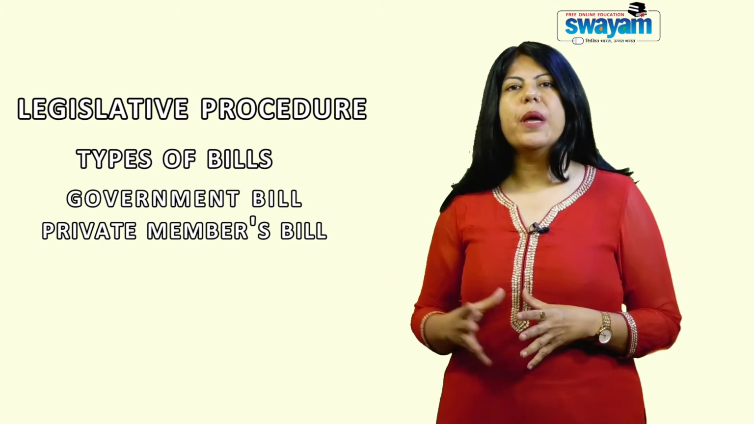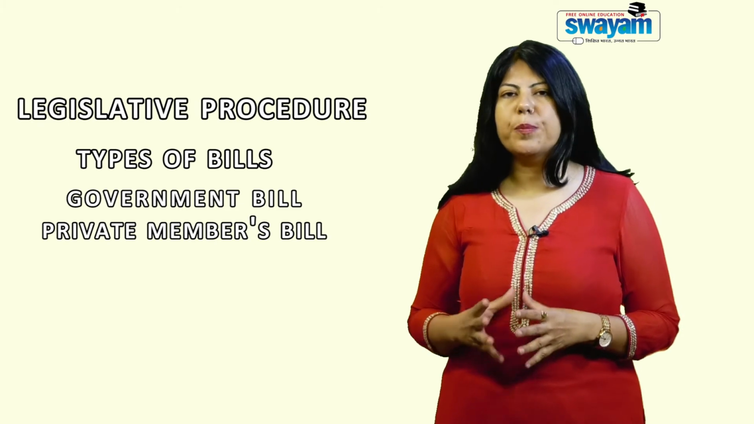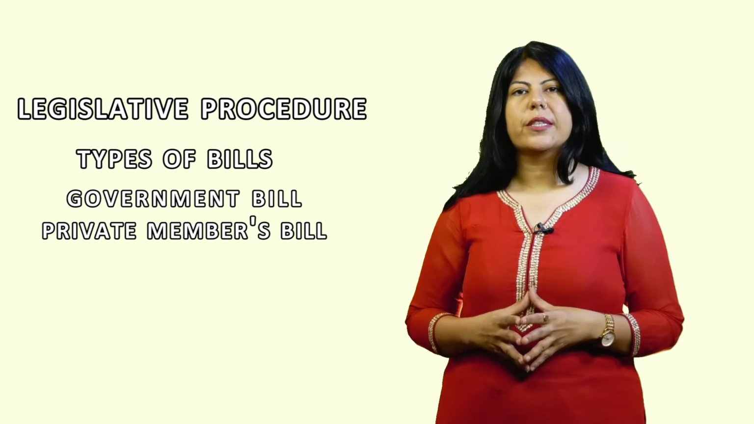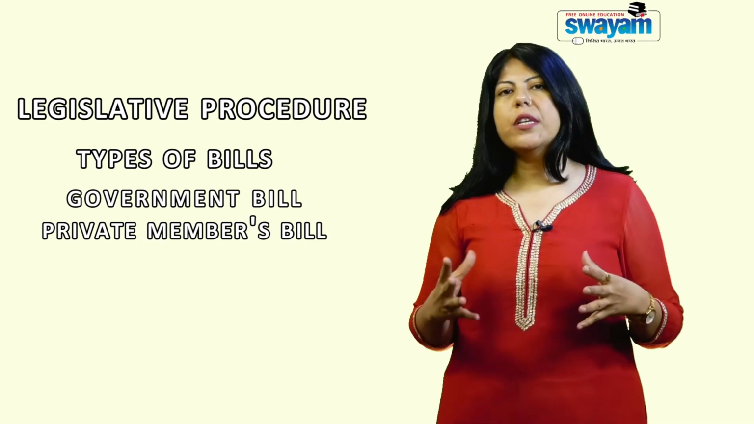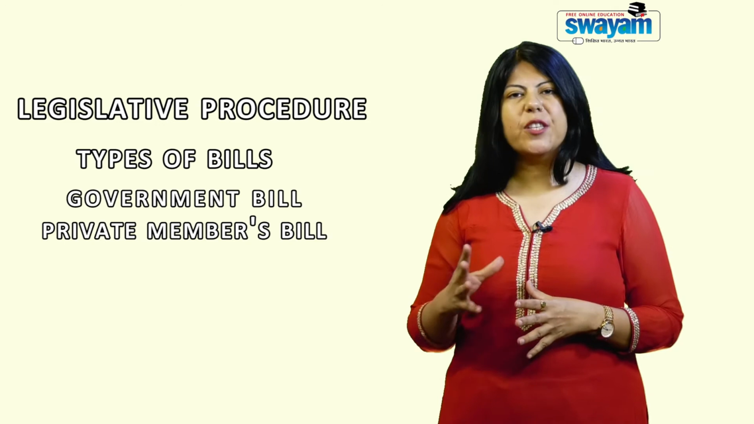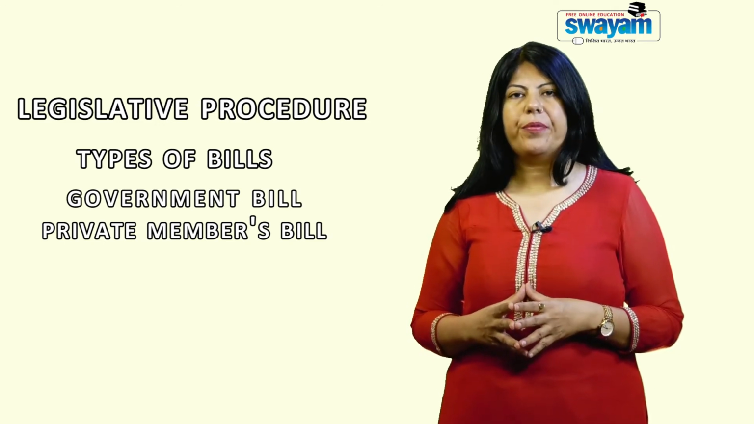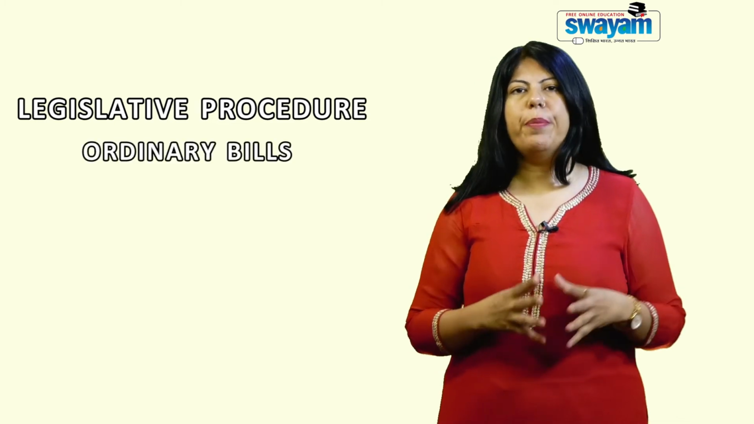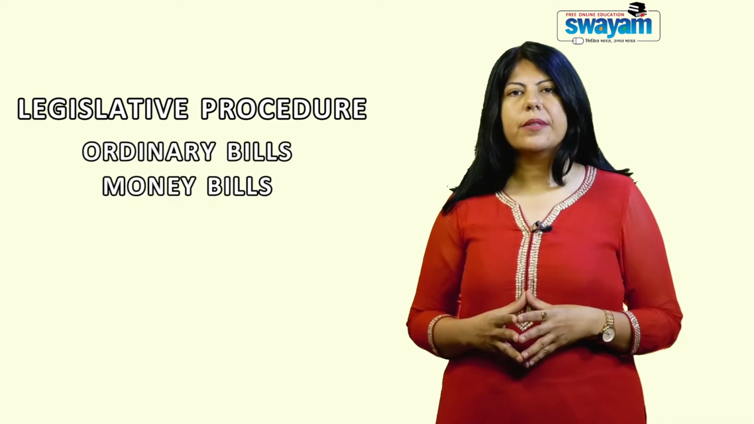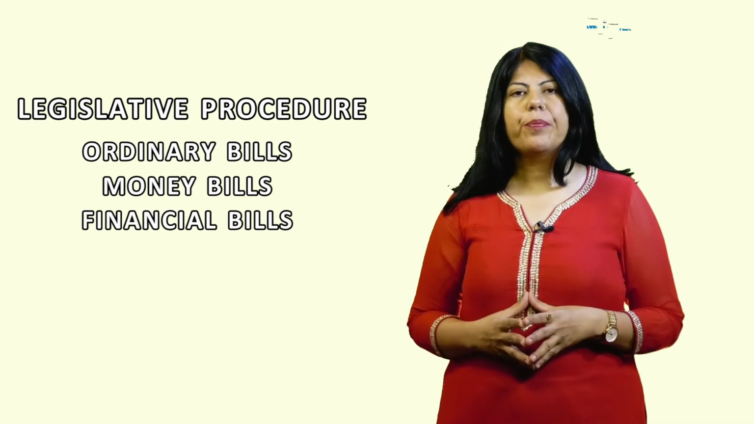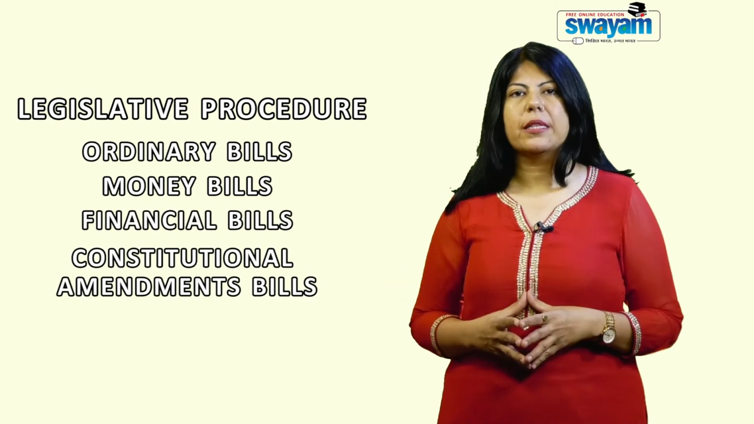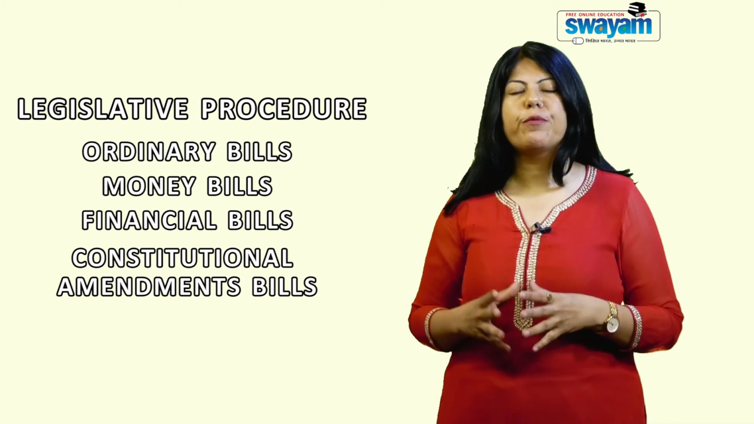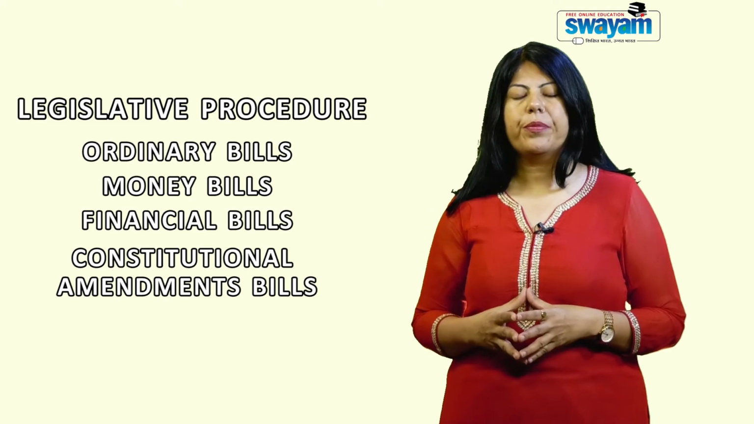As far as the private members bill is concerned, it is always sponsored or introduced by a member other than the minister. Now, what are the various kinds of bill as far as its content is concerned? There are four important kinds of bills: ordinary bills, money bills, financial bills, and constitutional amendment bills. First of all, I will discuss with you the procedure which is followed in case of ordinary bill.